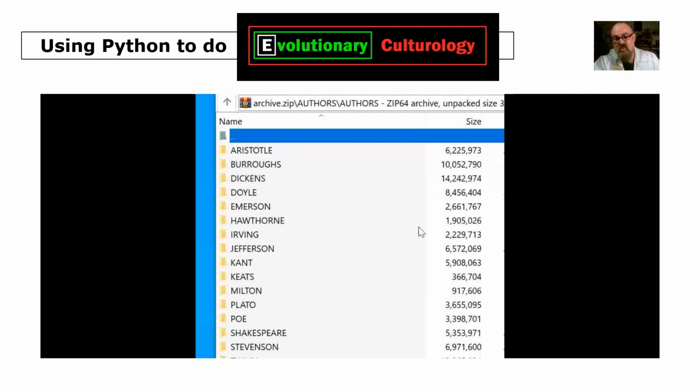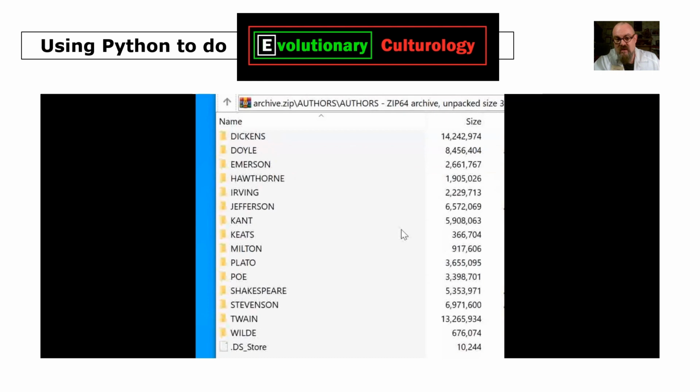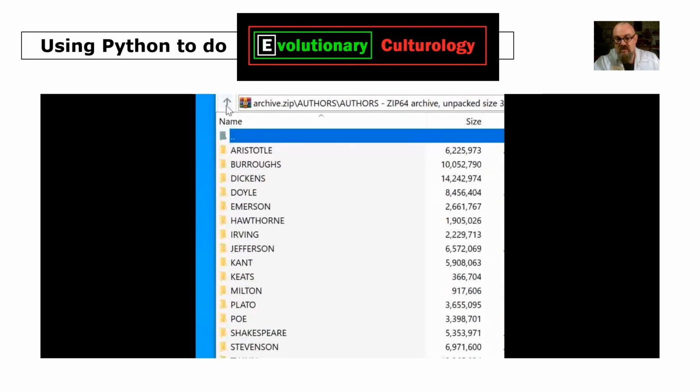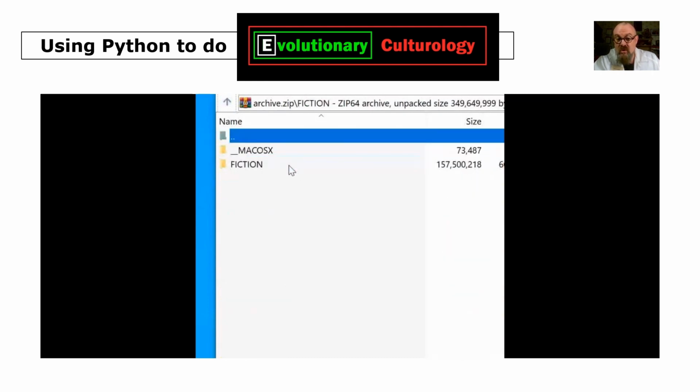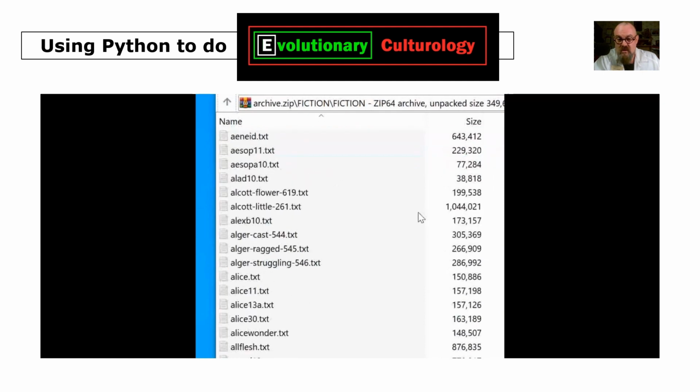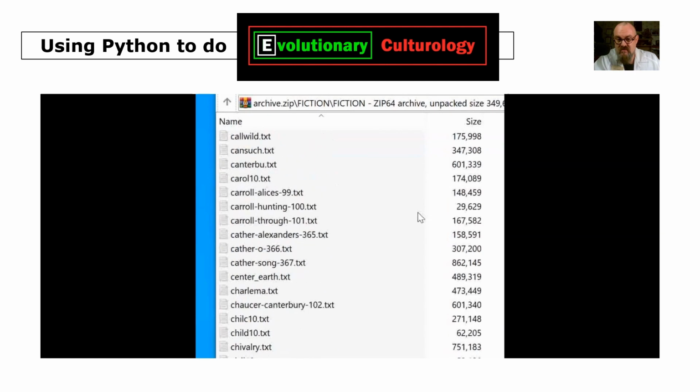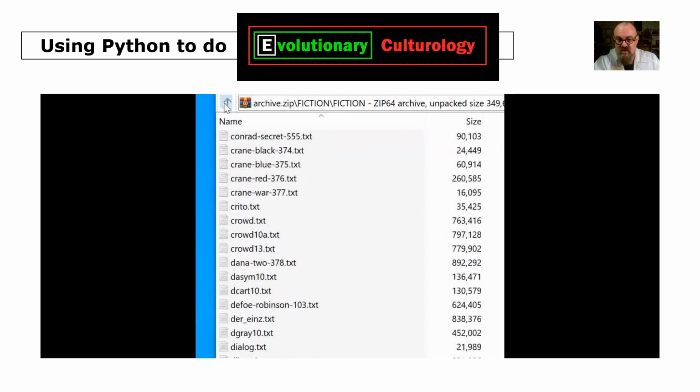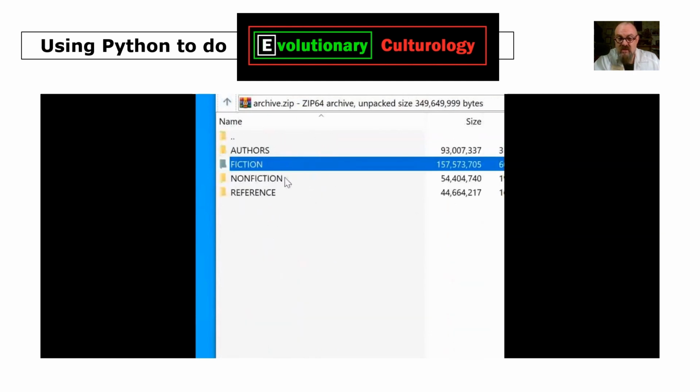So there's works organized by authors: Aristotle, Kant, Shakespeare, etc. Then they're organized into fiction in this folder. There's a list of fiction texts: Jane Austen, Samuel Taylor Coleridge, Mary Shelley.